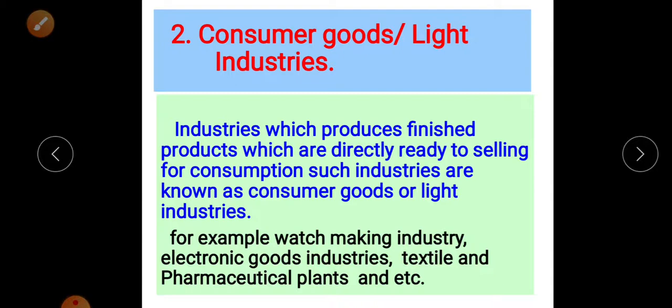Then tablets from pharmaceutical plants and textile mills are also there. Such industries produce lightweight products which fulfill the daily needs of consumers, and there is a daily demand for that production. So such industries are known as consumer goods or lightweight industries.